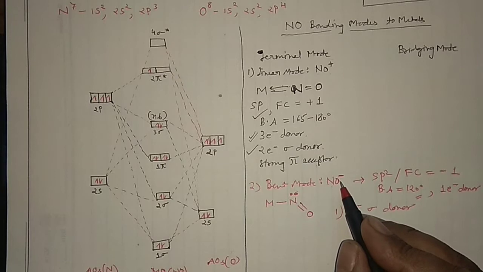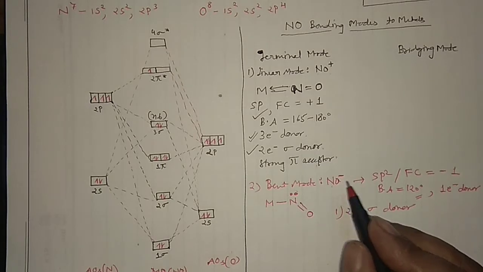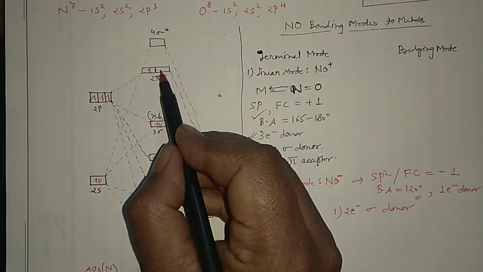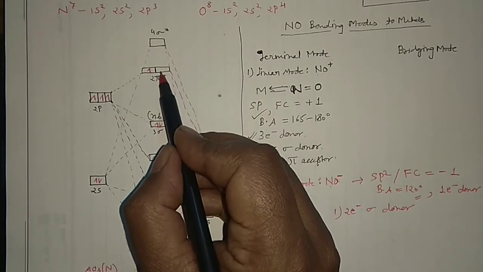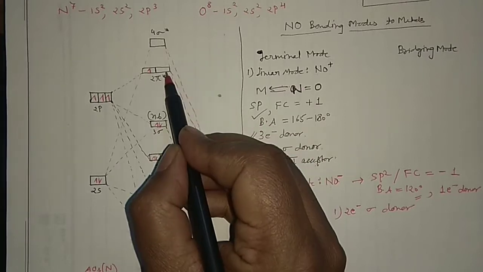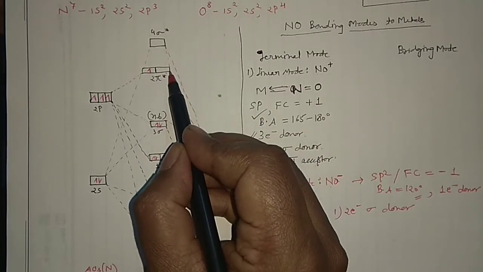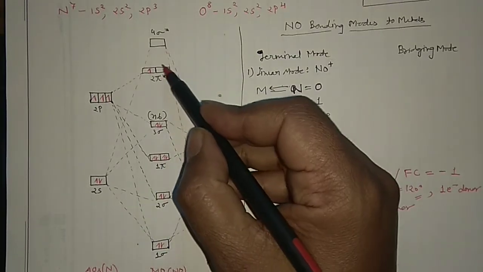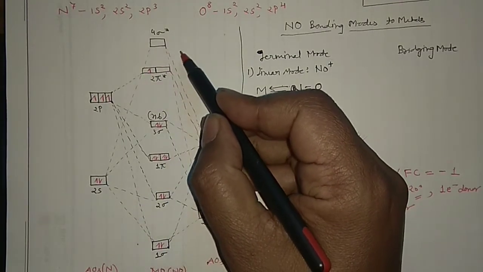Okay, and since it is NO negative, what is the meaning of NO negative? It will get 1 electron from the metal in this particular orbital in the NO negative form. That means the negative charge increases. When negative charge increases, the electronegativity decreases, and when electronegativity decreases, the energy of these orbitals will go higher.